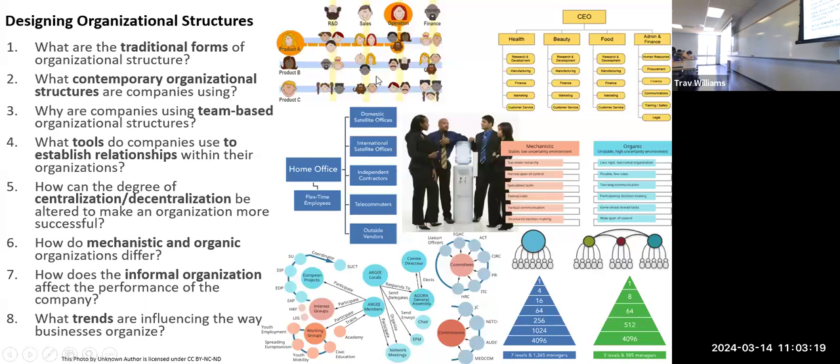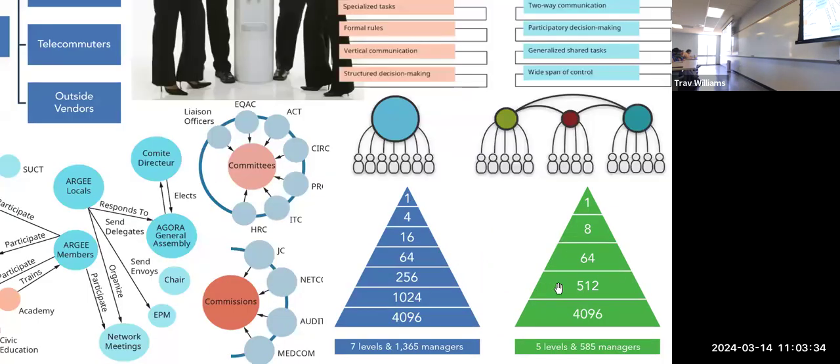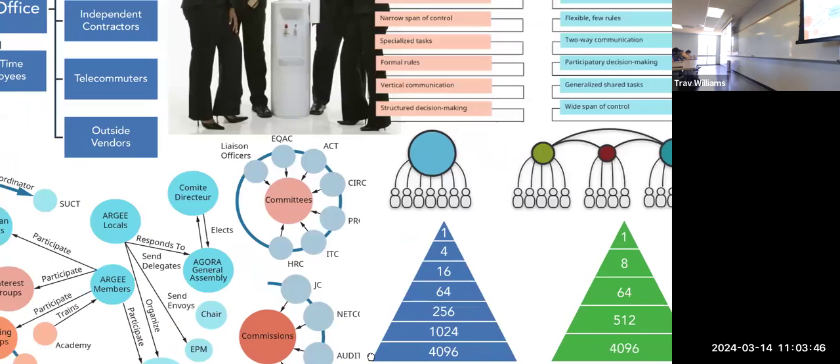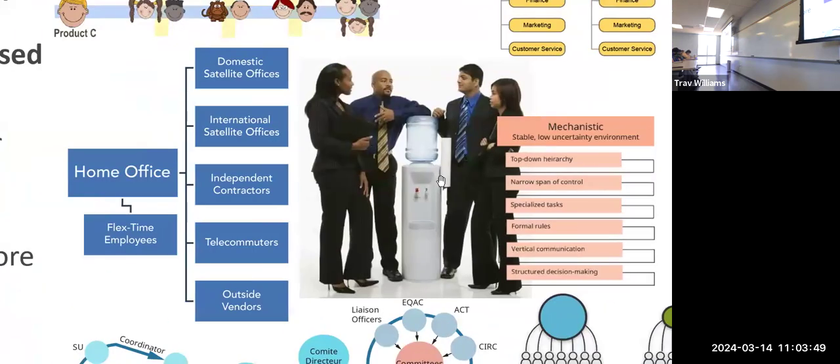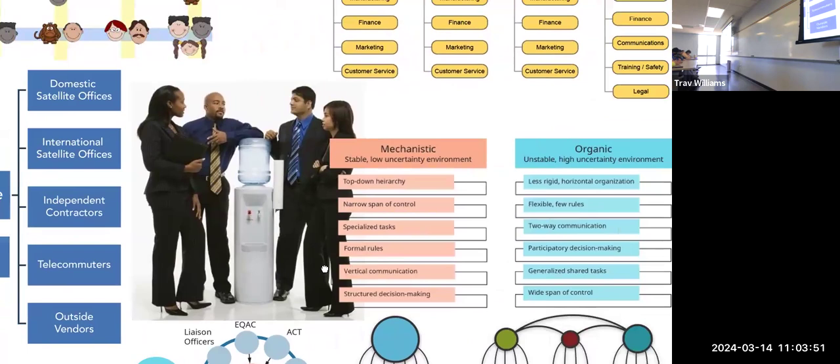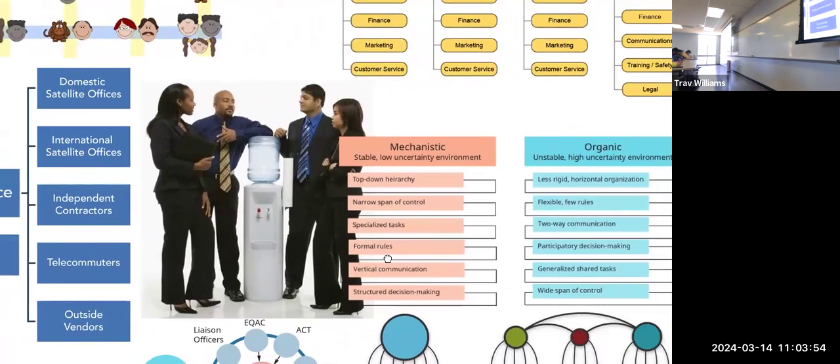Contemporary structures would include the matrix structure like we see up on top. Teams, we can see this structure seems to have a lot of teams and committees going on. Over here, we talked about the span of control, how many workers report to you. We also talked about centralization versus decentralization, the informal structure that evolves by itself, and mechanistic versus organic.